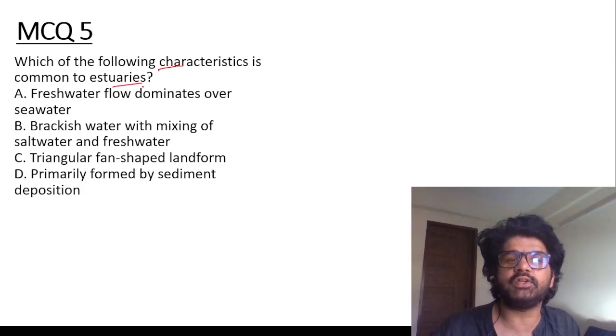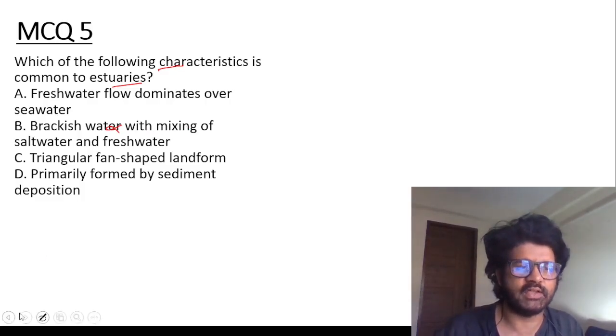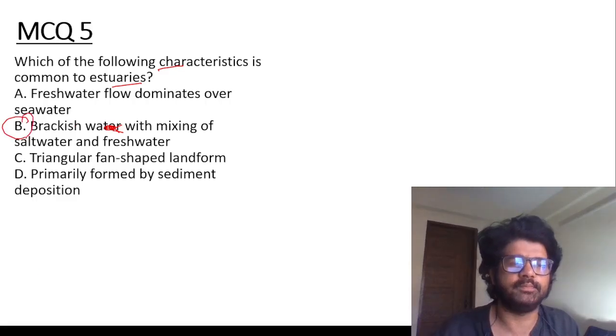Which of the following characteristics is common to estuaries? Brackish water, because the sea dominates, so sea water mixes with river water and the water is brackish, salty. B is the answer, guys. Why have I done the cross on B?